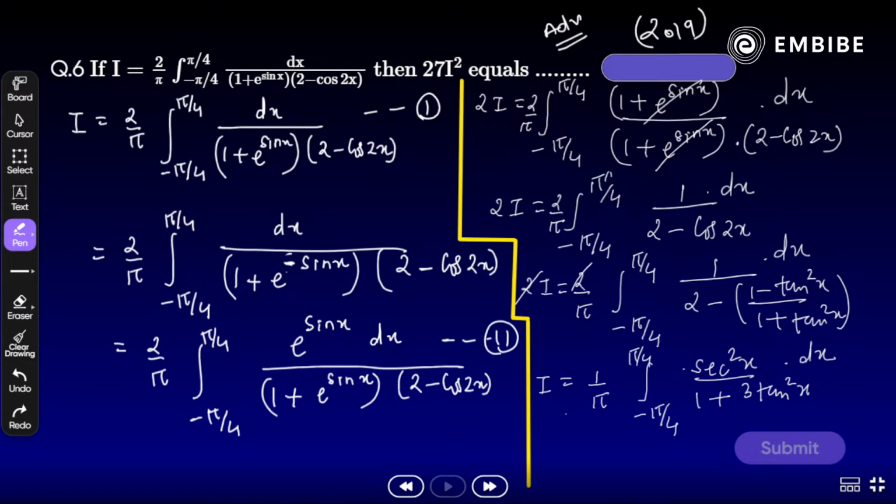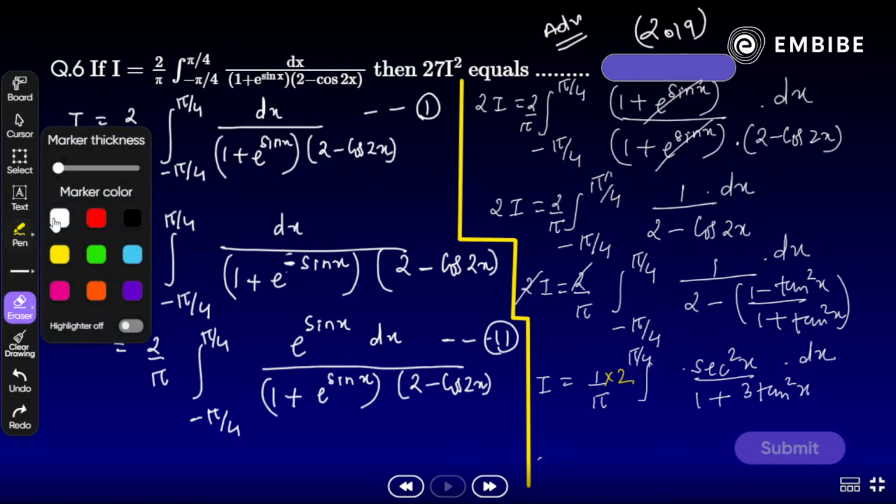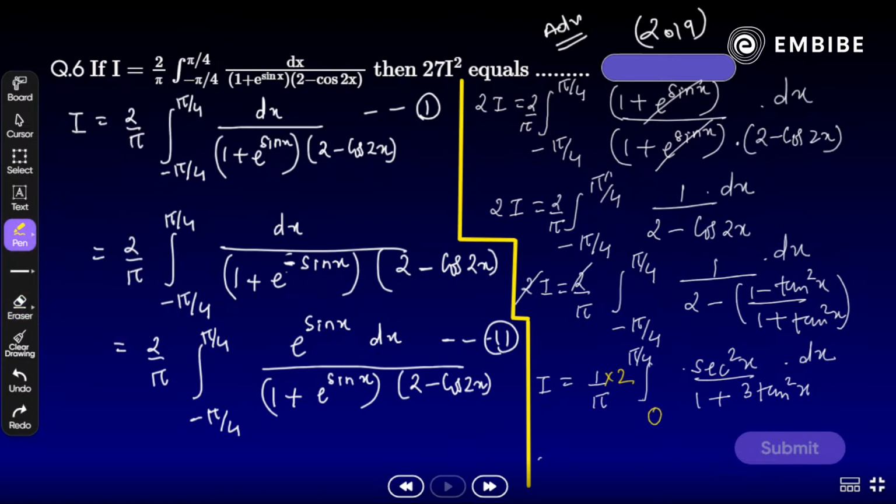Now substitution we have to apply. But one more thing is there. We can apply one more property here. It's an even function. Look here, sec square x and tan square x, it's an even function. So we can directly write I is equal to 2 times, from 0 to pi by 4. We can change the limit here, 0 to pi by 4, no issue. It's an even function. Yes, Ashish, that is correct here.